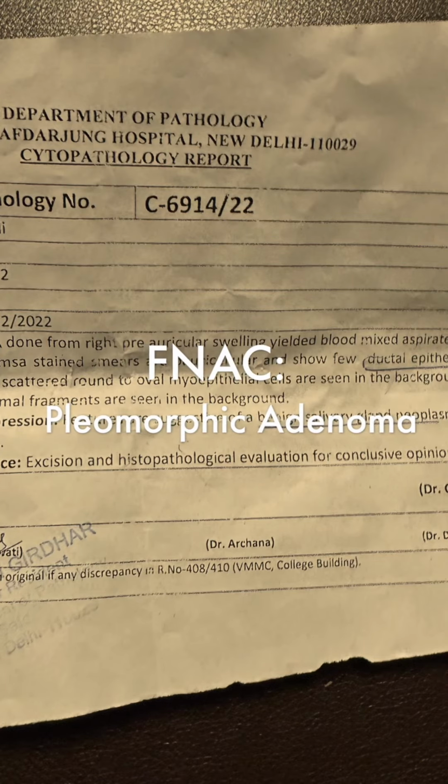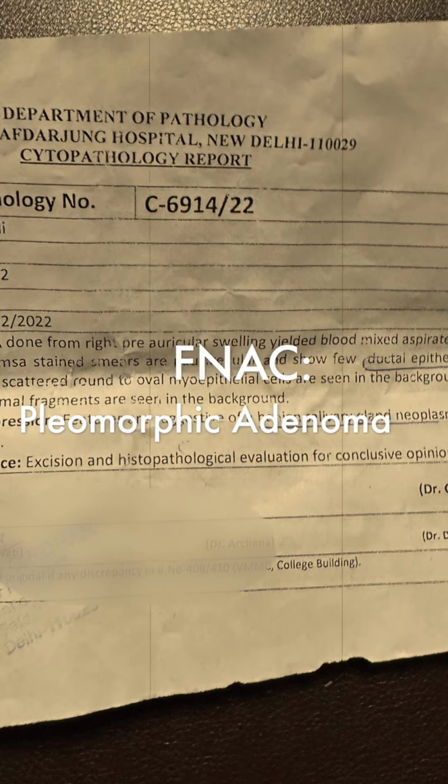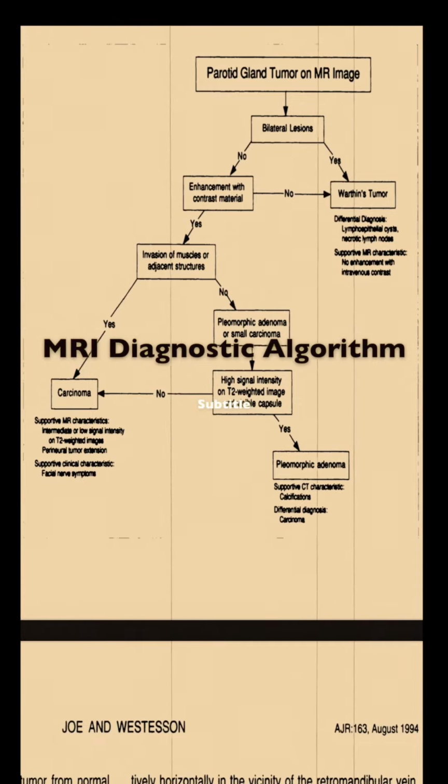Warthin's involves around 50-year-old smoker males, and the lesion usually involves the lower part of the parotid gland near the angle of the mandible, and it may be bilateral also. So we will stick to pleomorphic adenoma, which was confirmed on FNAC. The imaging of choice is MRI.